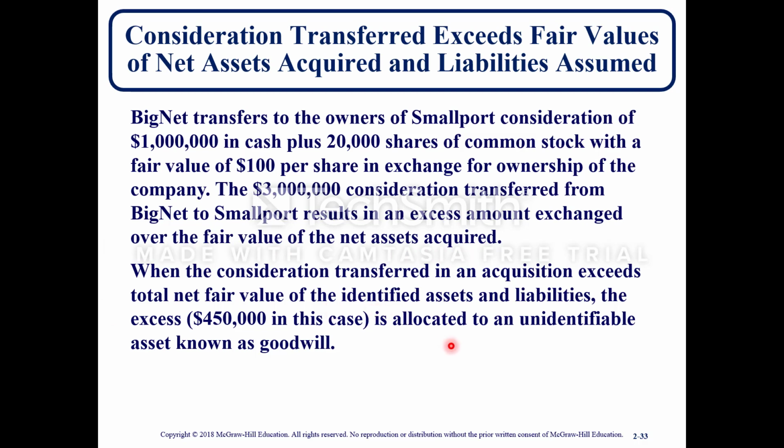When the consideration transferred in an acquisition exceeds the total net fair value of the identified assets and liabilities, the excess, the $450,000 in this case, is allocated to an unidentifiable asset known as Goodwill.